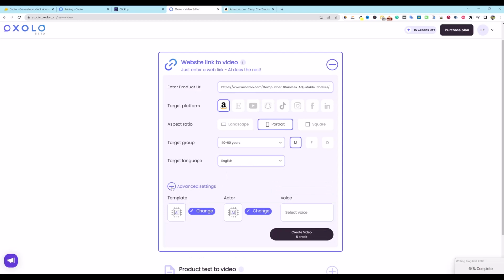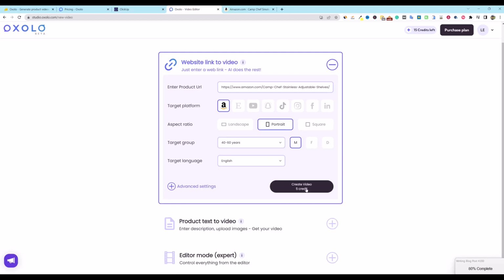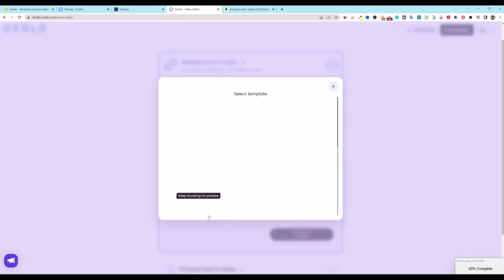And then there's an advanced setting over here, template. We can change actor, we can change voice. So I imagine if we did not do this, we just say create, that it's going to go out and just create a video for us. Let's go ahead and do that. Let's see what we want to do. Let's go and see what this looks like.